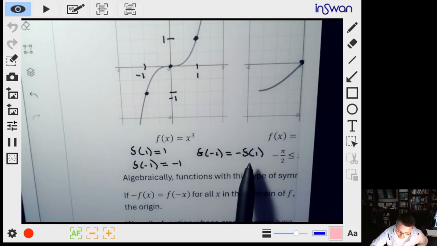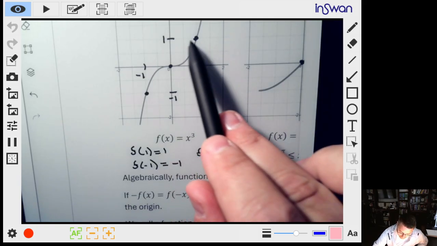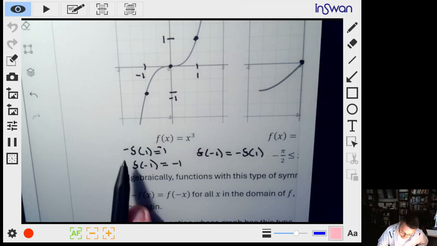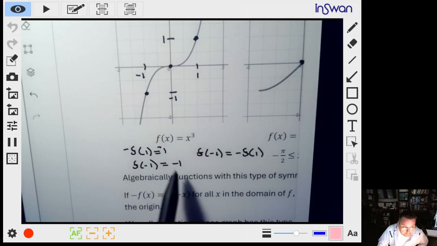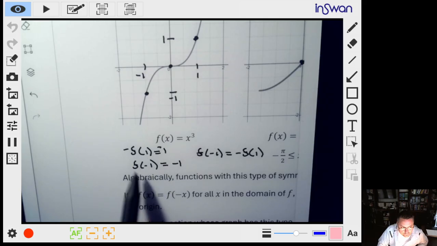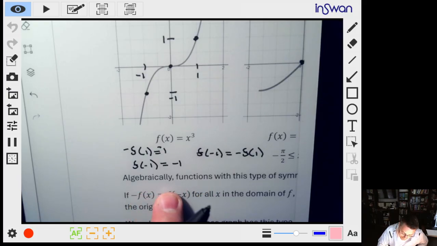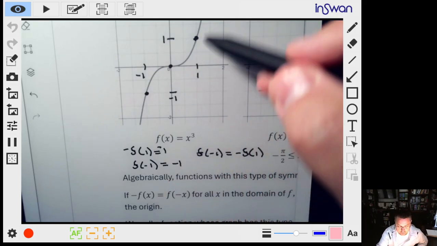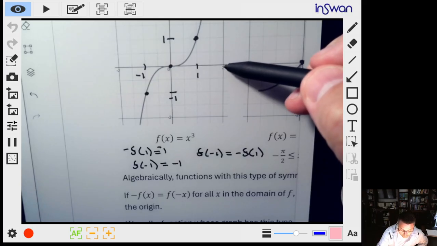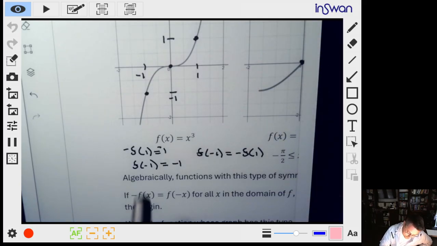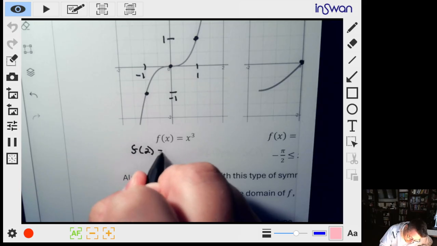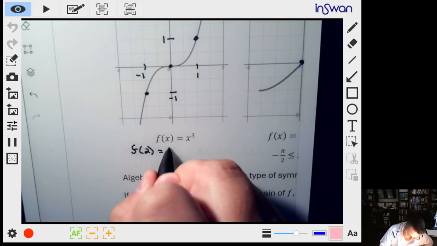So f at 1 was a height of 1. Now, if I just multiply both sides by -1, notice that then they're both equal to -1. So then this would be equal to this, right? Okay. If I grabbed another point on here, this is harder to see because it's off the graph, but if I grabbed 2, well, we know that f of 2, well, 2 to the third is 8.